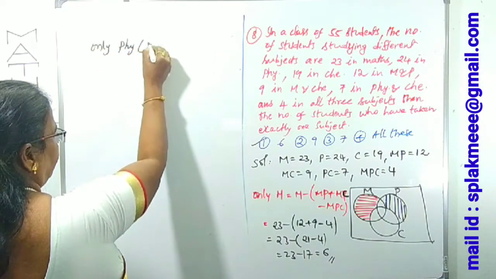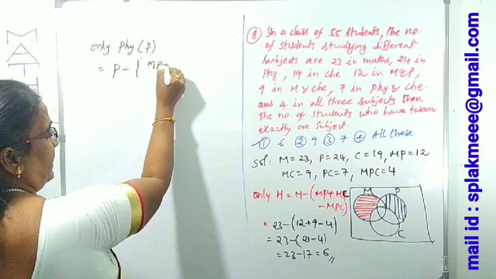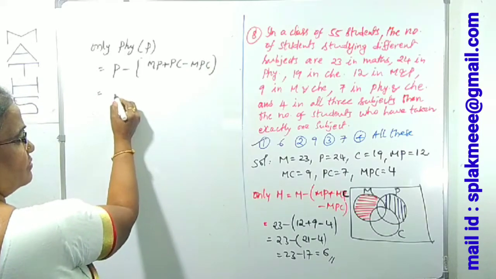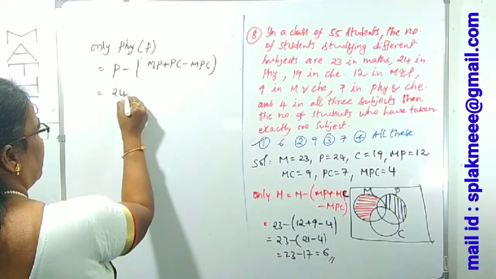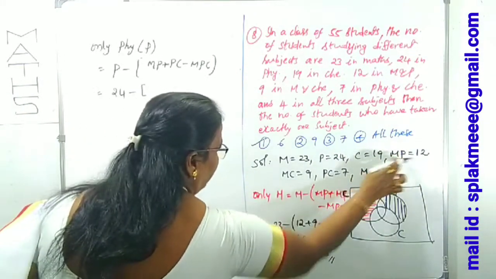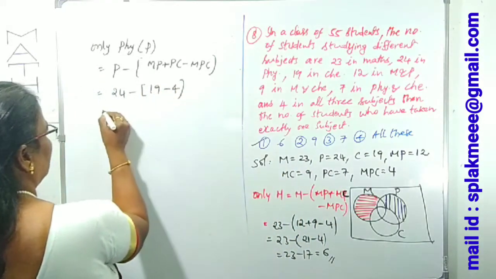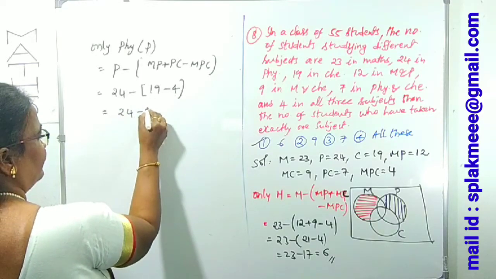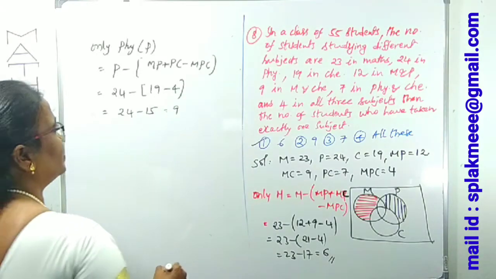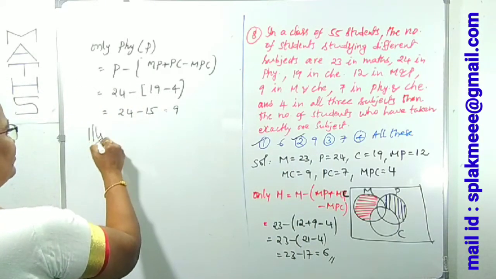P is equal to P minus (MP plus PC) minus MPC, right? That's it. P is how much? 24 minus (MP plus PC). MP plus PC is 12 plus 7, which is 19, minus MPC 4, right? 24 minus 19 minus 4 is 15. 24 minus 15 is 9, right? So which option is that? Second option.